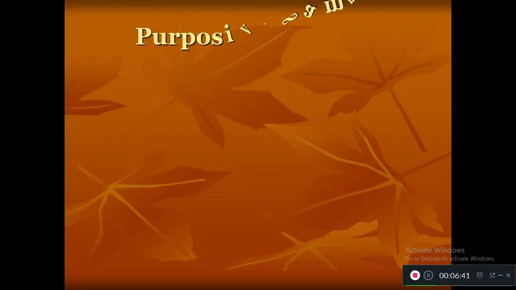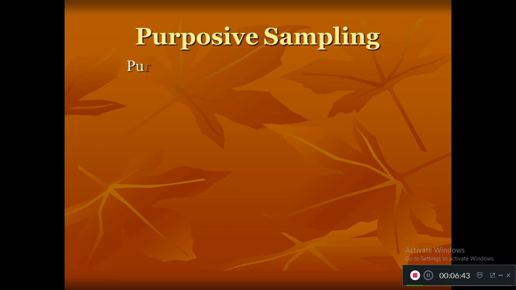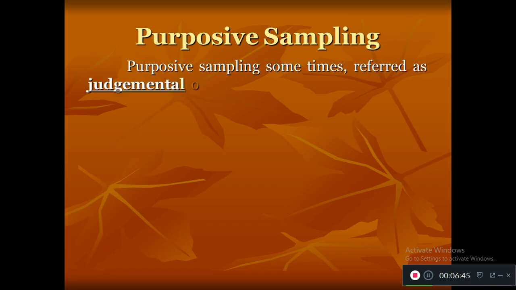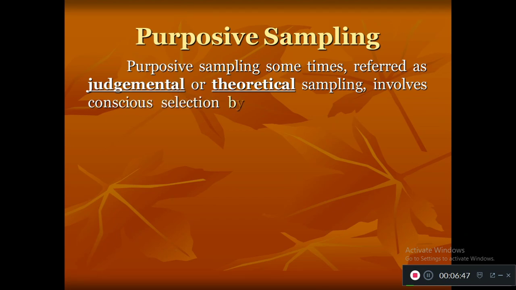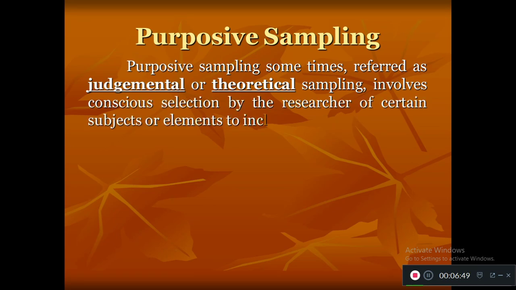The next one is the purposive sampling technique. So we have some criteria. Based on that criteria, we select the sample. We are not selecting the sample who do not fulfill that criteria. This technique is also called as judgmental sampling or theoretical sampling.